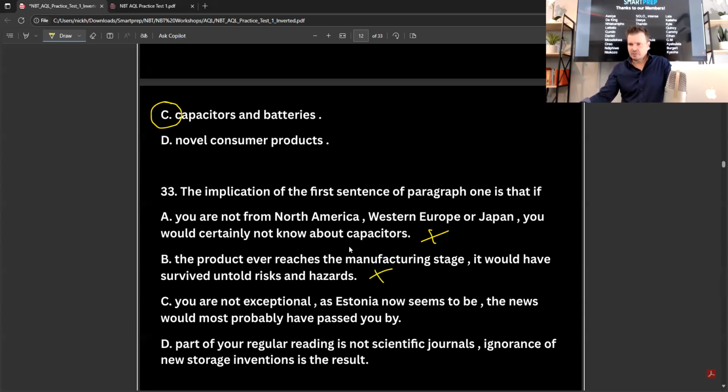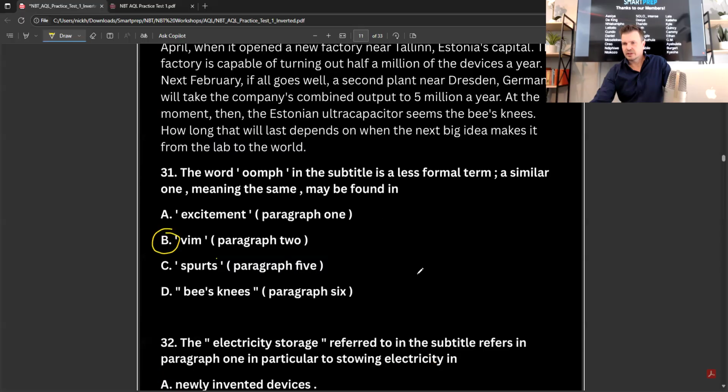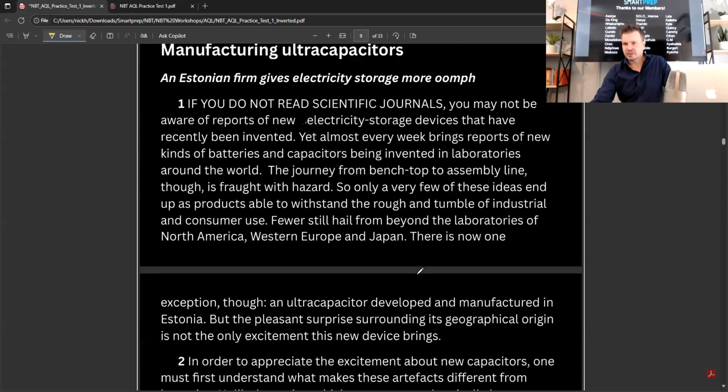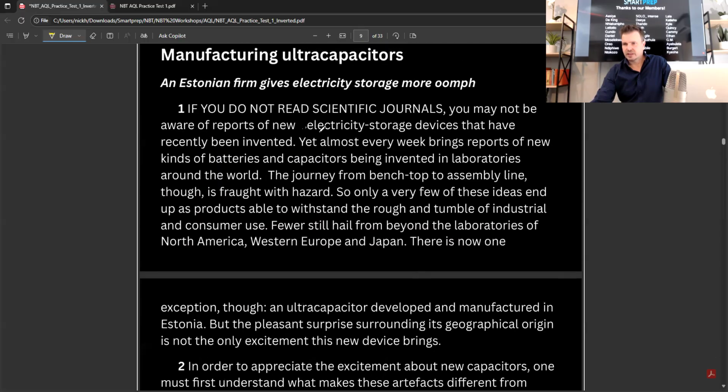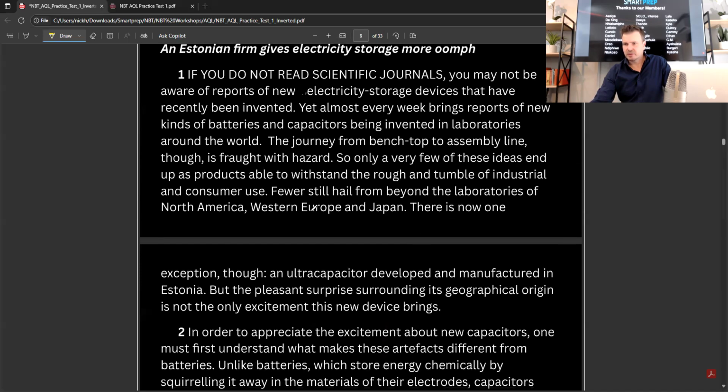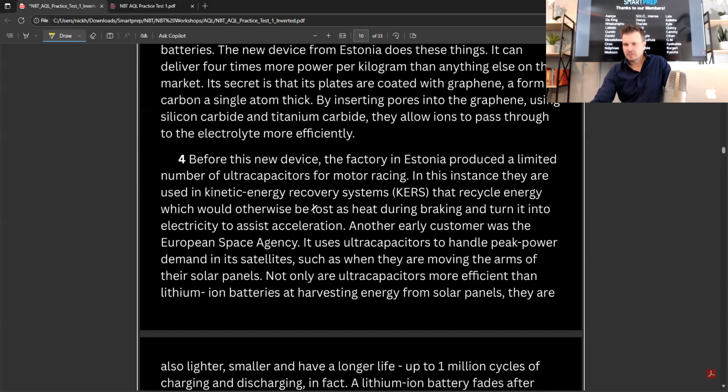If you are not exceptional, as Estonia now seems to be, the news would most probably have passed you by. I don't remember reading anything about that. Part of your regular reading is not scientific journals. Ignorance of new storage inventions is the result. Yes, because they said if you have not read a journal, that was the first line, wasn't it? If you do not read scientific journals, you may not be aware of reports. Okay.